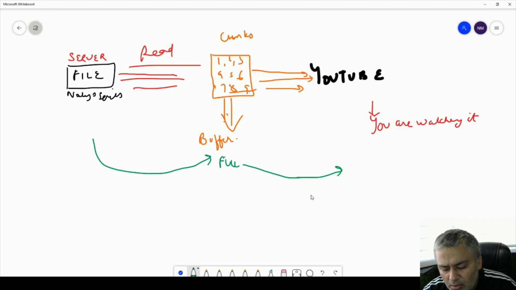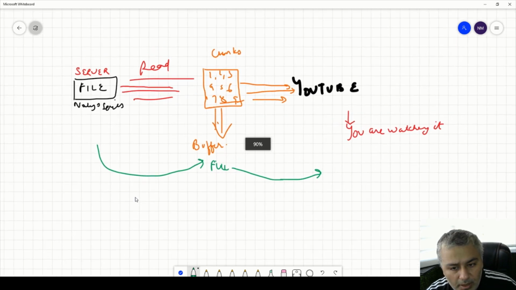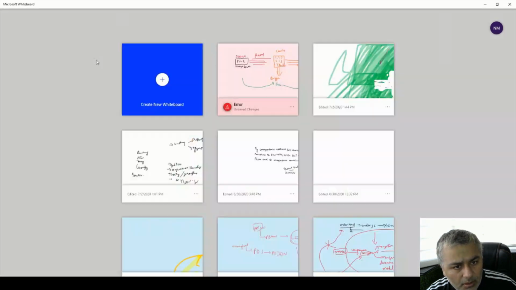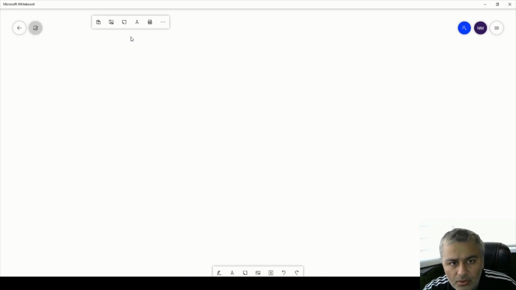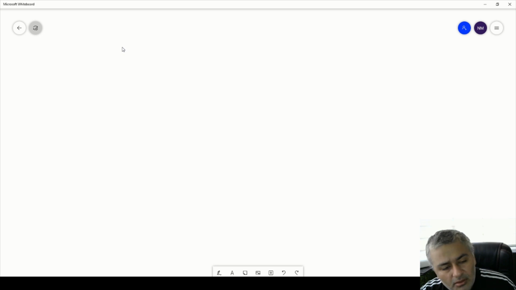But it is also important to understand how our computer stores the data. That is very important, and for that we need to dig into more detail. Now we understand what buffer is at a very high level. Basically, the chunks of data being read from the file are stored temporarily somewhere, and then relayed onward. YouTube is just an example. Now let's understand how data is stored in a buffer.